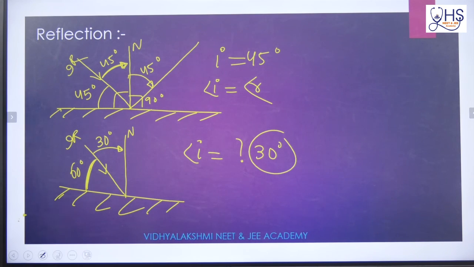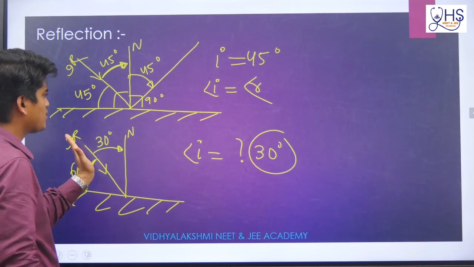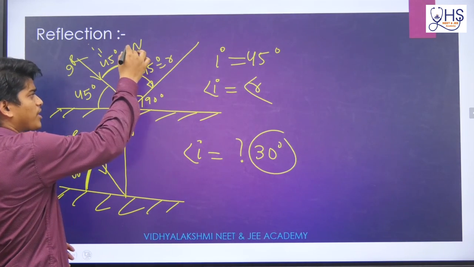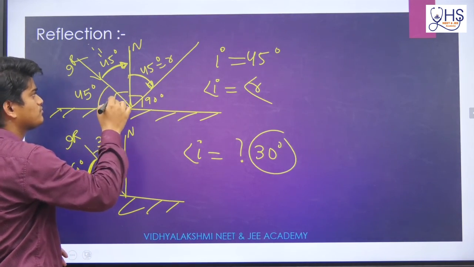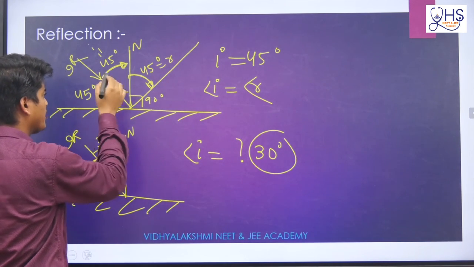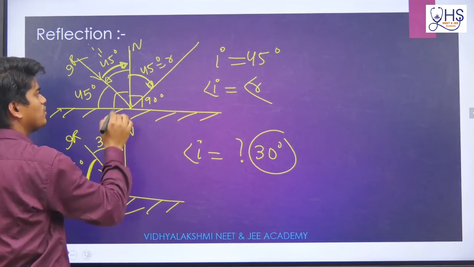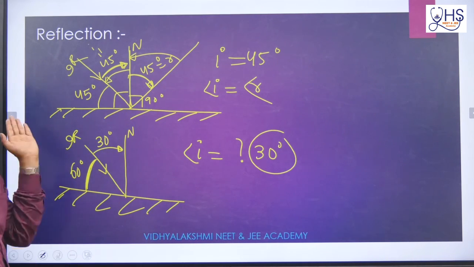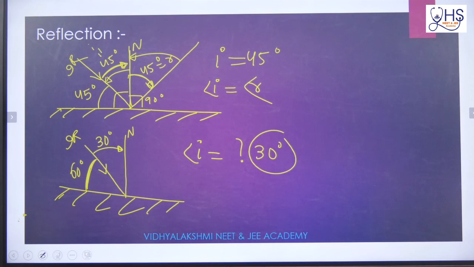I hope you understand. So always remember, the angle of incidence or angle of reflection is always measured from where? Measured from the normal. Or you can take it this way also. So from the normal you always have to measure how much angle the incident ray and the normal are making.